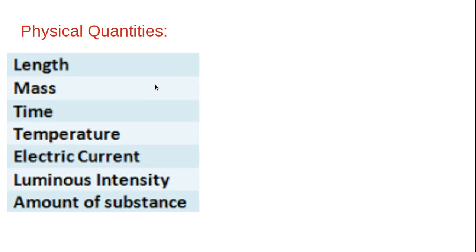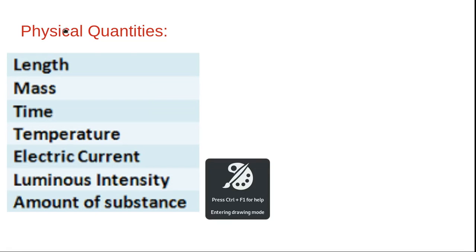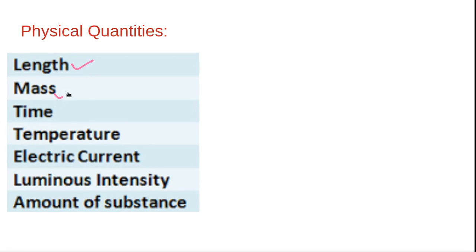There are lots of physical quantities. I will show you some: length, mass, time, temperature, electric current, luminous intensity, and amount of substance. First we start with the physical quantity length. What is the unit and how is it denoted? The unit of length is meter and it is denoted by small m.